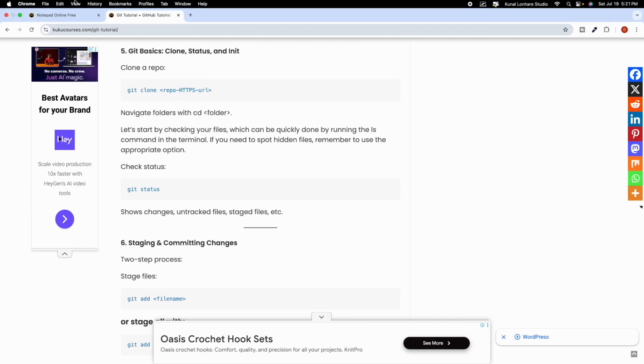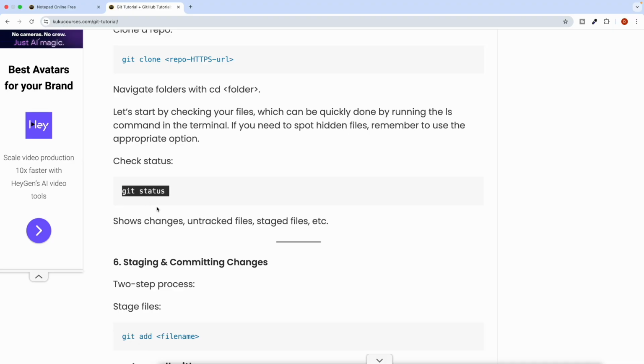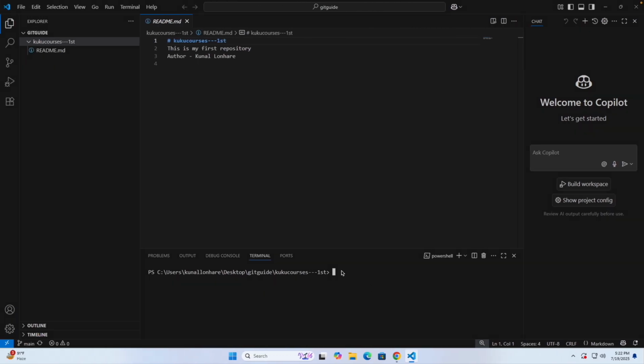Now we will cover git status. So now let's talk about git status. You just have to write git status, click on enter, and you will see nothing to commit. Basically, nothing to commit means that everything is the same.